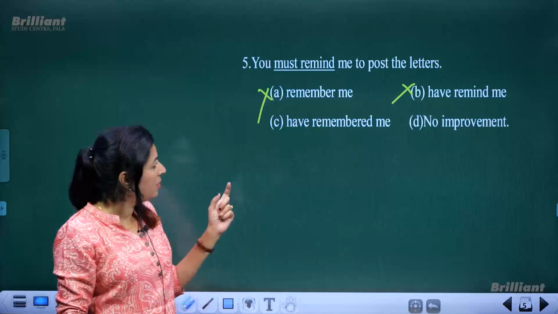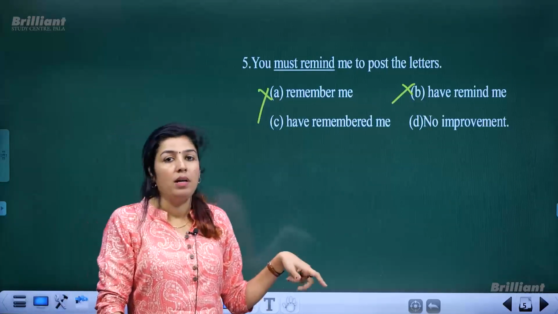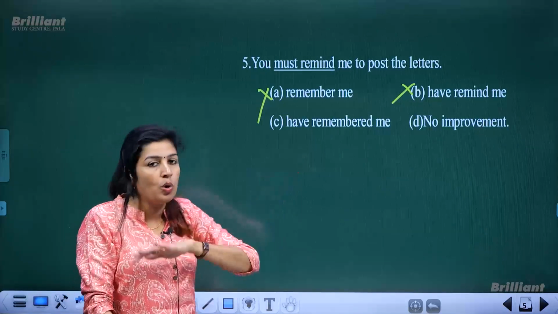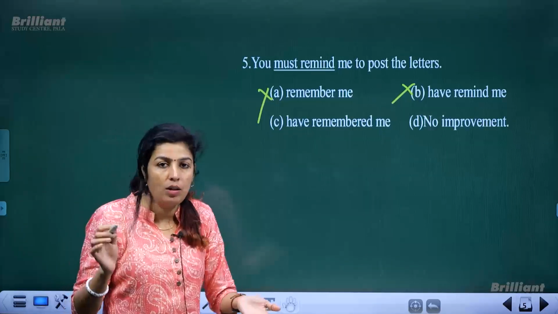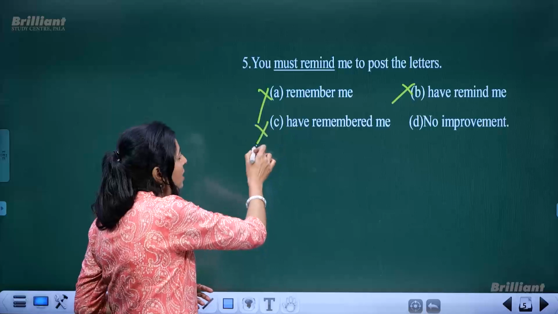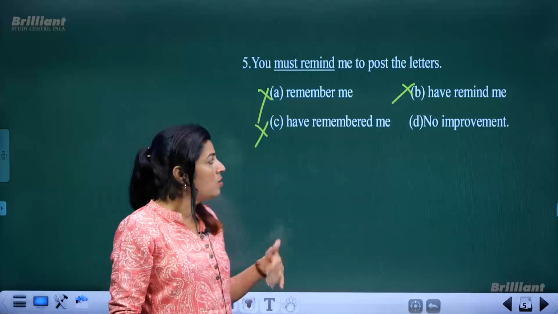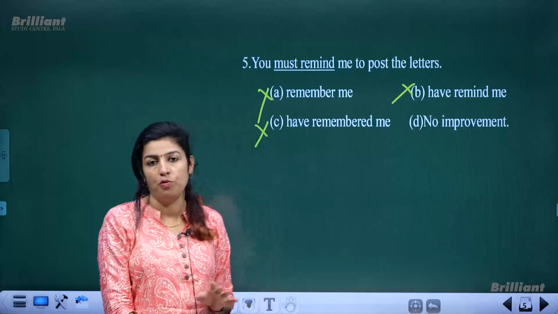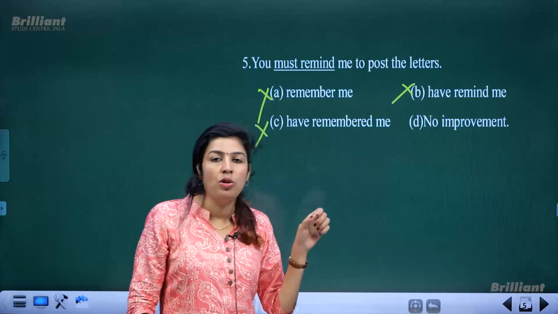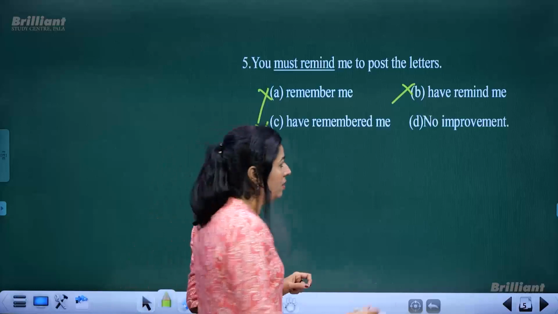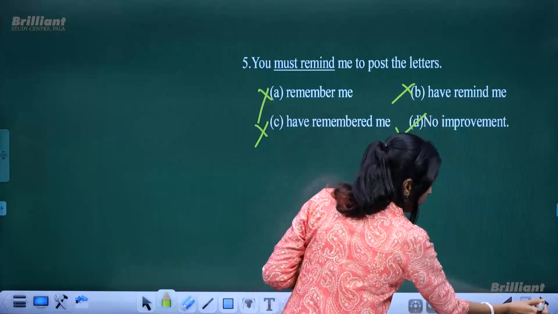Then the third option, you have remembered me. Of course, that word remember in no way is a match with remind. So without any second thoughts, you can strike this also off. That means this also cannot be used. So what is the option left out? No improvement required. So that means the sentence is already right. You do not require any improvement. Okay, so this is the correct answer.